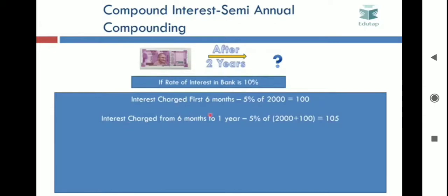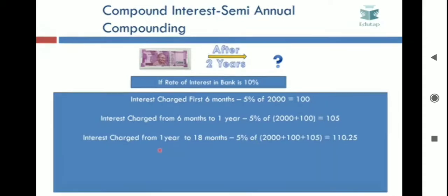Interest charged from 6 months to 1 year would be 5% of 2000 plus 100. 2000 is the initial principal and 100 is the interest charge for the first 6 months, and it would be 5% of 2100, which would become 105.